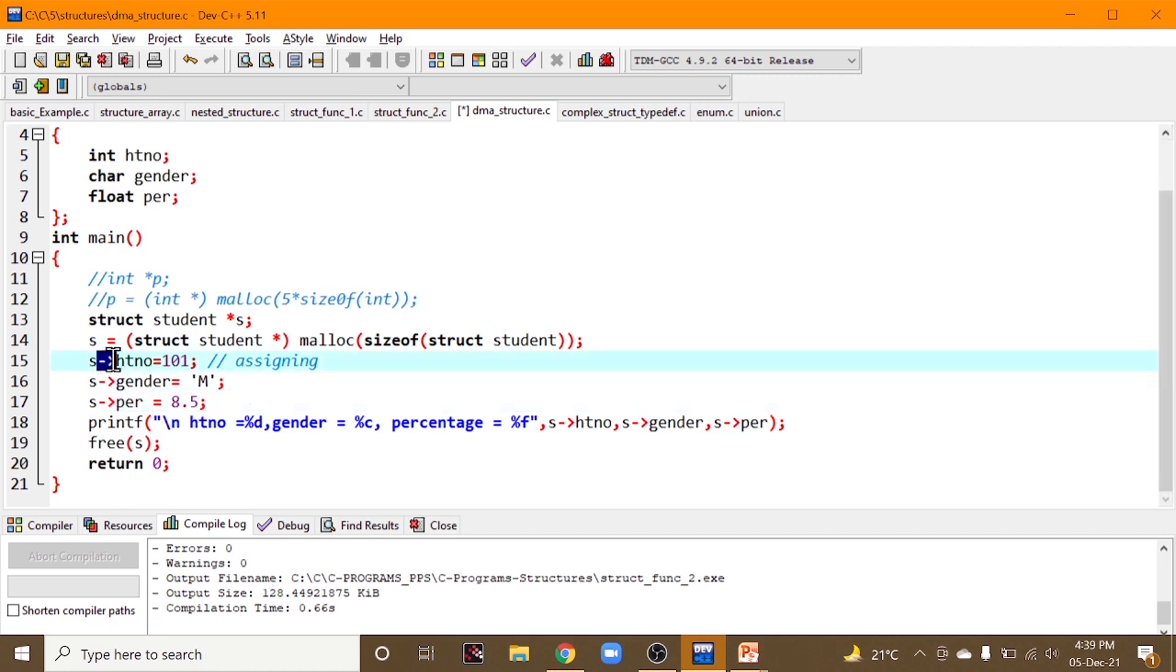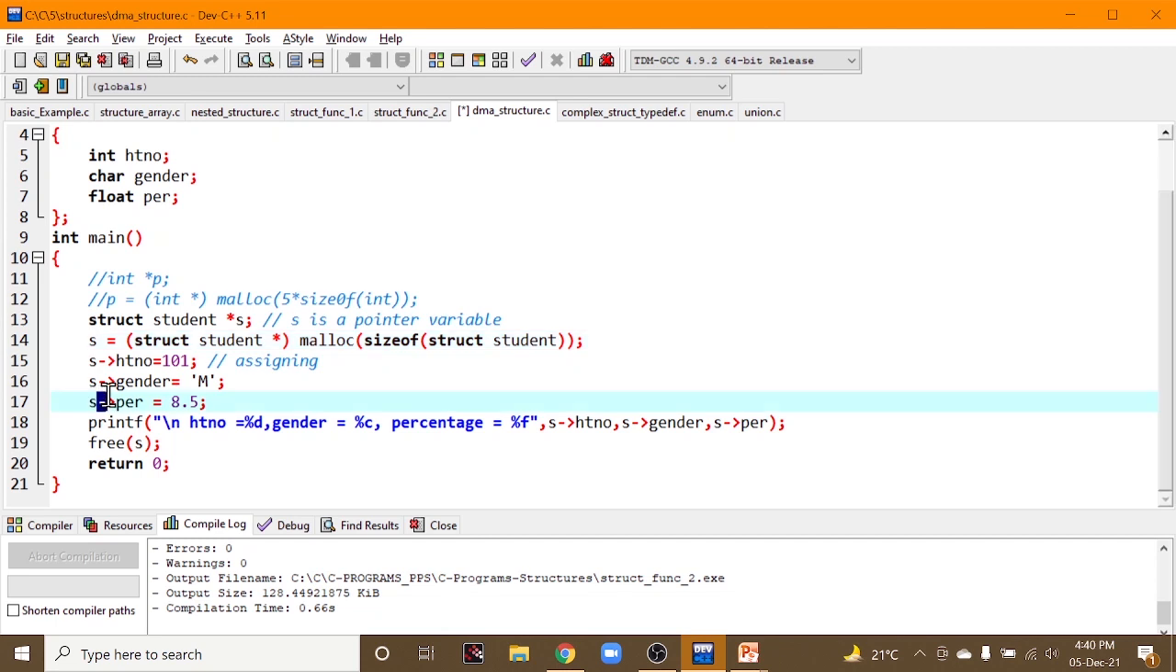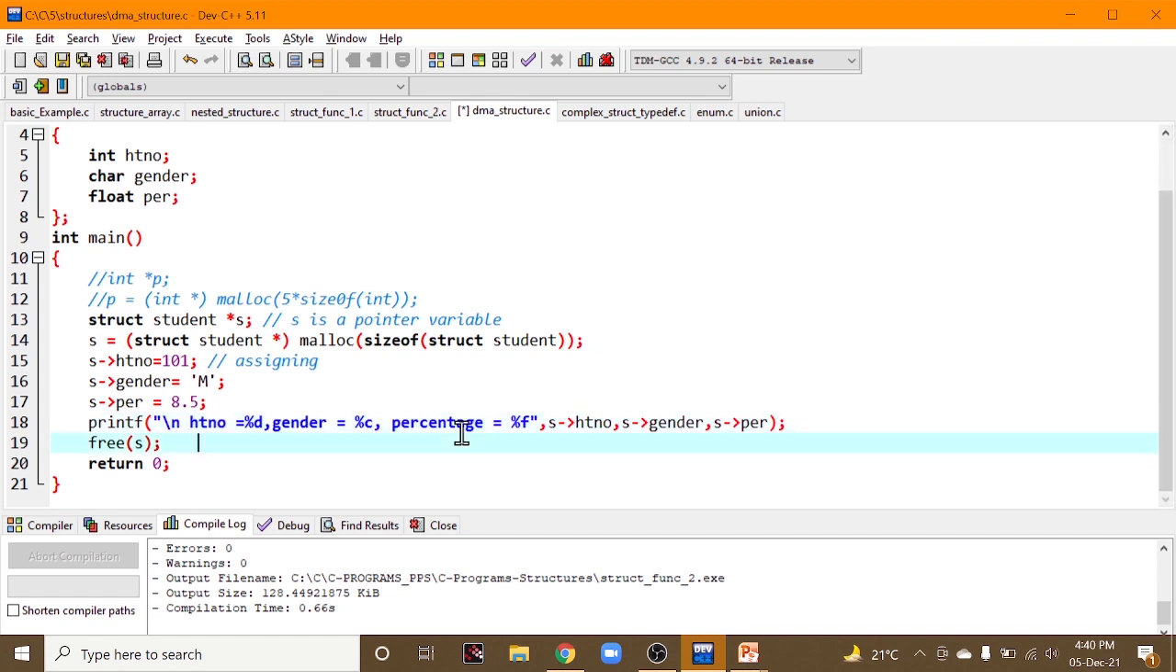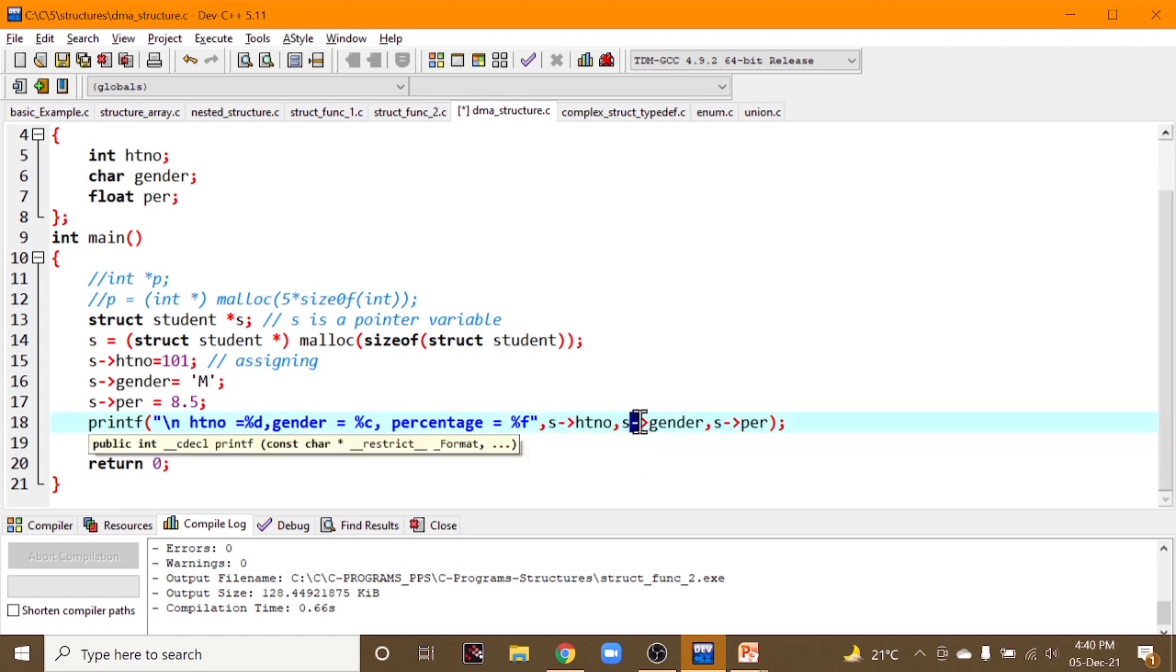So why are we using the pointing or arrow operator? Because S is a pointer variable. This is the reason we are using the arrow operator. And a printf statement where we are printing hall ticket number, gender, percentage using arrow operators.